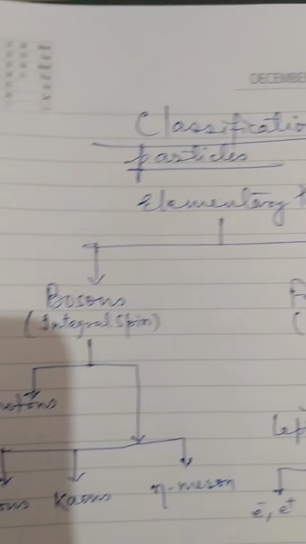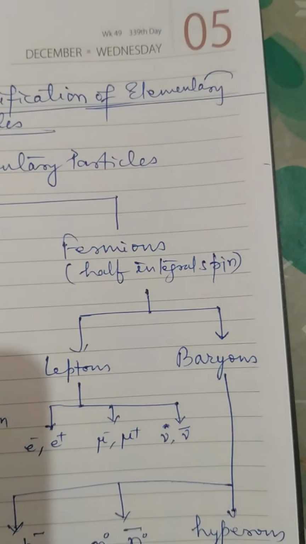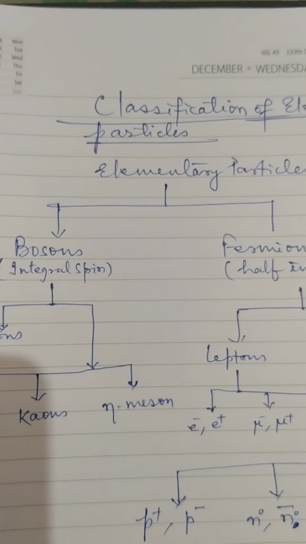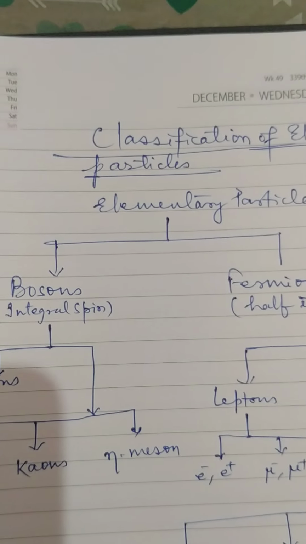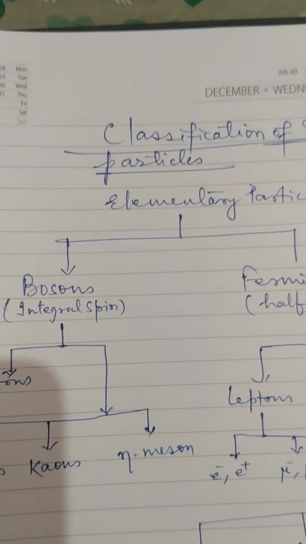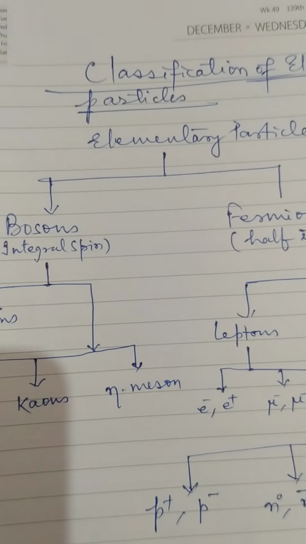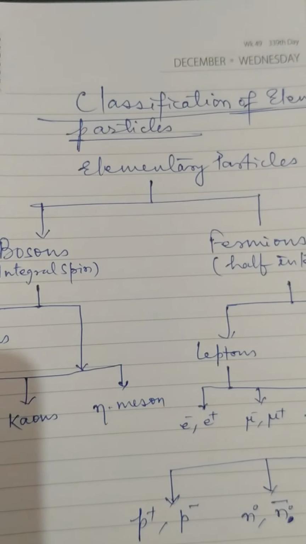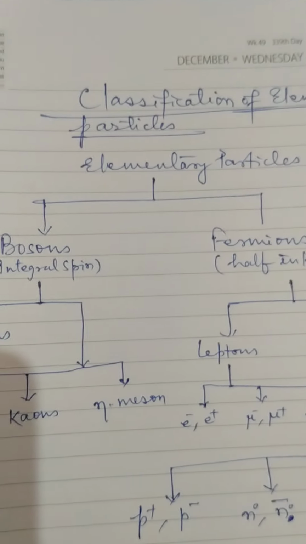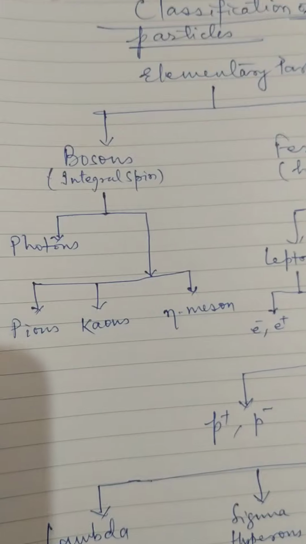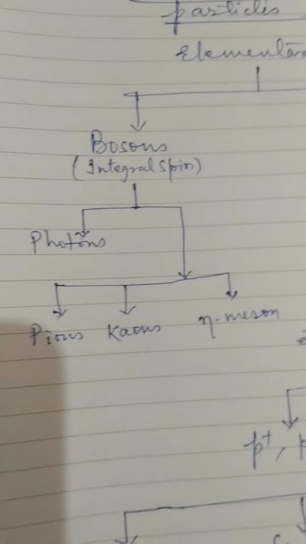First of all, the classification: elementary particles are divided into two parts. First is bosons and another is fermions. Bosons have integral spin, and fermions have half integral spin, which means they are odd multiples of one half. Bosons are divided into two parts.